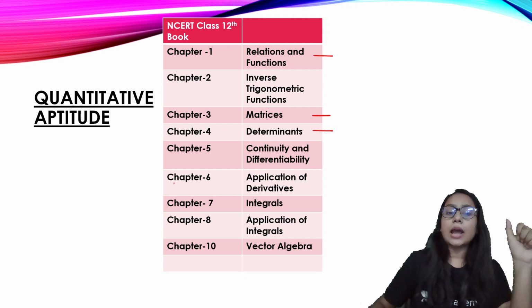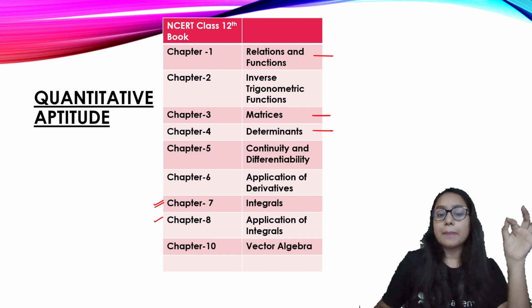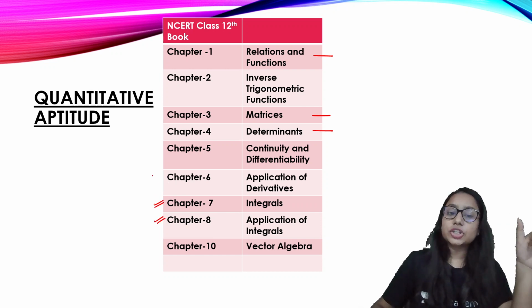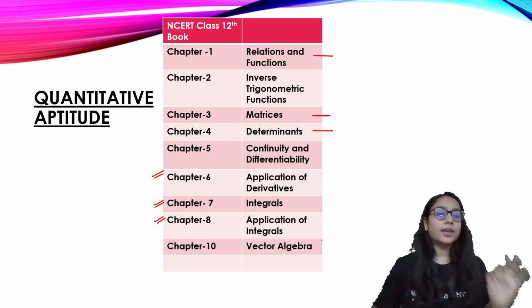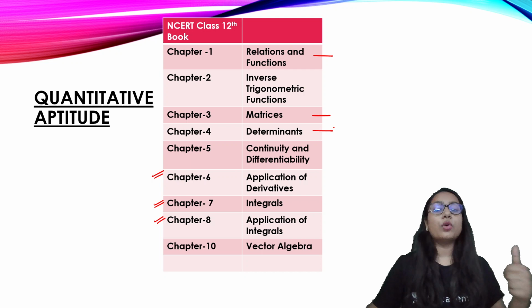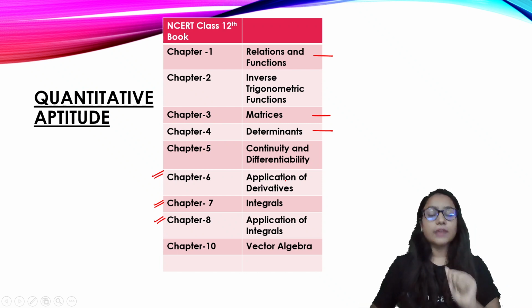Then from the next book, you can study integrals and applications of integrals. Applications of derivatives is also important. But this should be the order in which you prepare: give more preference to matrices, determinants and trigonometry, and then you can solve the calculus part as well. So these are the two NCERT books.